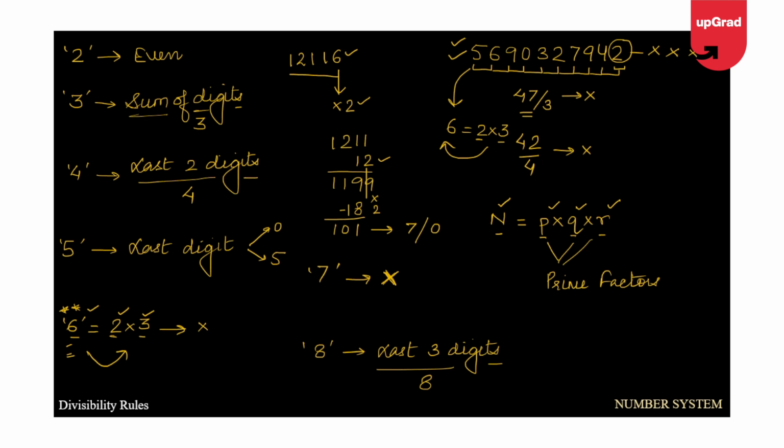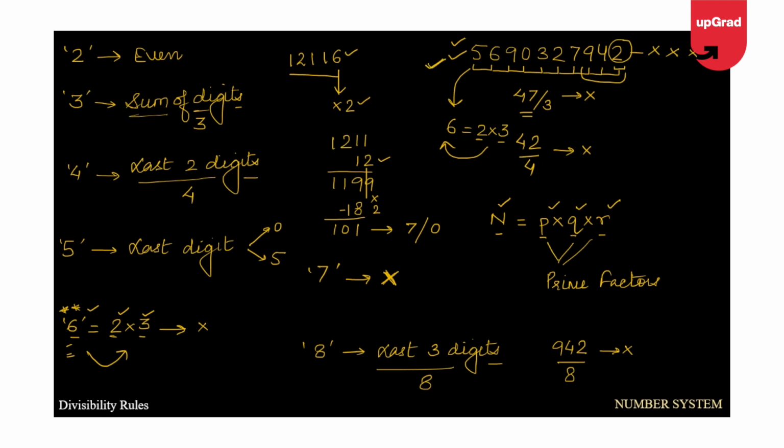So in this case, my last 3 digits are 942. When we divide 942 by 8, I get 8 ones are 8, 8 ones are 8 and 62 remaining, which means this is not divisible. And therefore I can say that this complete number is not divisible by 8.